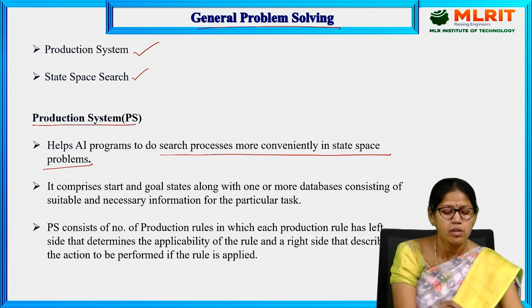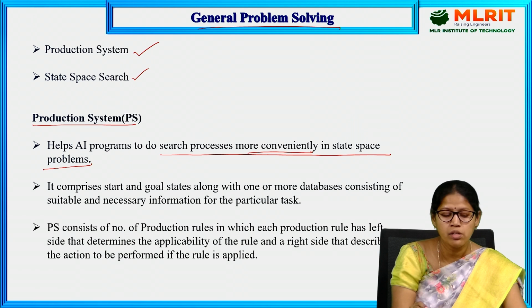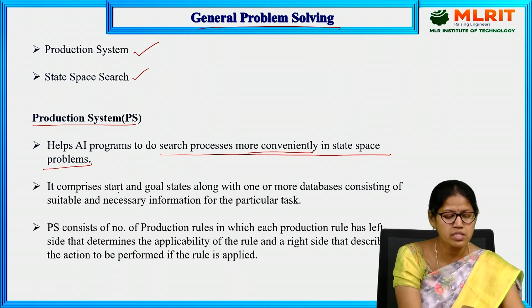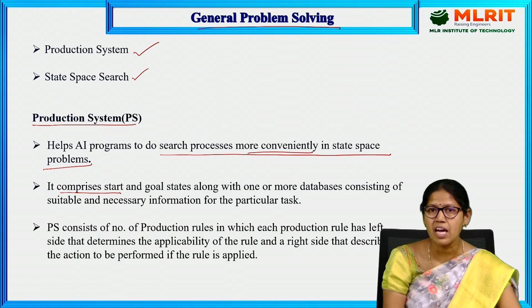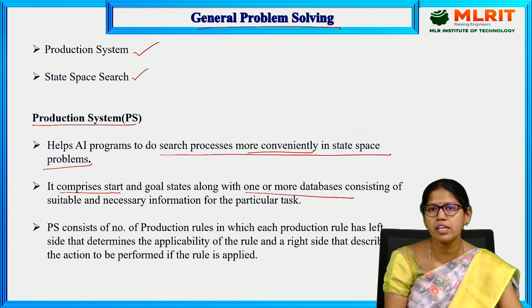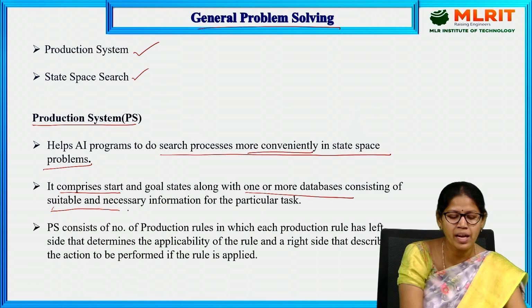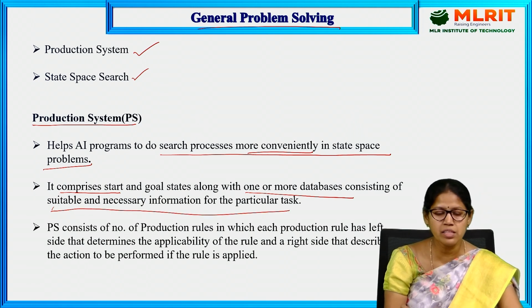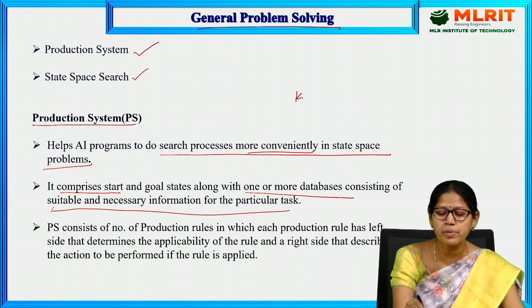This production system comprises a start state, a goal state, along with one or more databases consisting of suitable and necessary information for the particular task. This information is organized by using knowledge representation schemes.